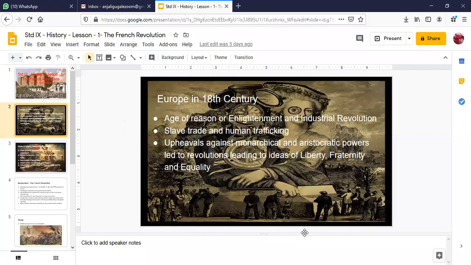So what is the difference between monarchy and aristocracy? You can take an example from India also. Can anybody tell me the difference between monarchy and aristocracy quickly? Somebody has raised a hand, but I'm not able to read their name because they have typed a weird name here.